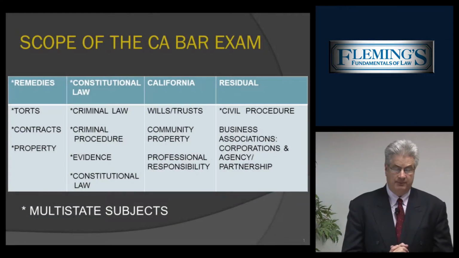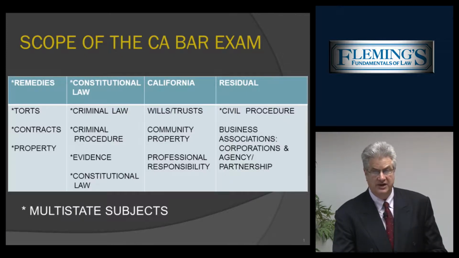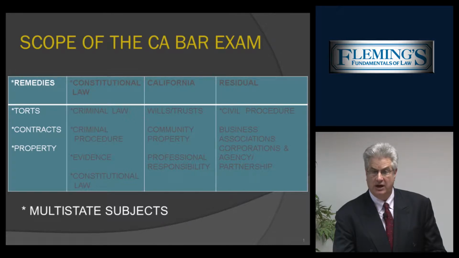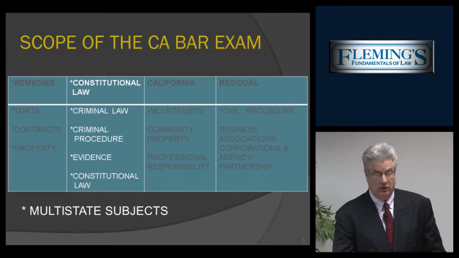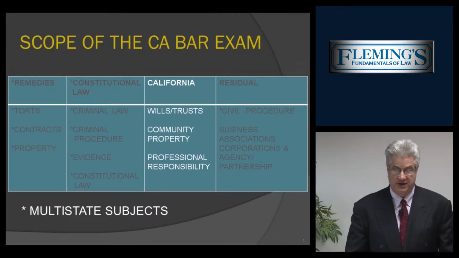Let's begin with the scope of the California bar examination. Let's take a look at slide number 1. Now you'll notice on slide number 1, the scope of the California bar examination, we have 4 categories covering 15 subjects. Category number 1 would be the remedies category: torts, contracts, property, and of course remedies. Category number 2, the constitutional law category: criminal law, criminal procedure, evidence, constitutional law. Category number 3, the California subjects: wills, trusts, community property, professional responsibility.